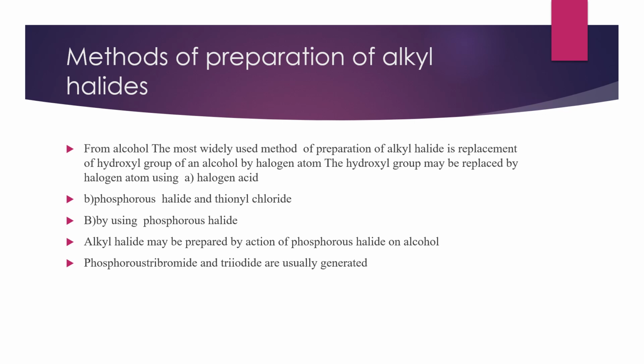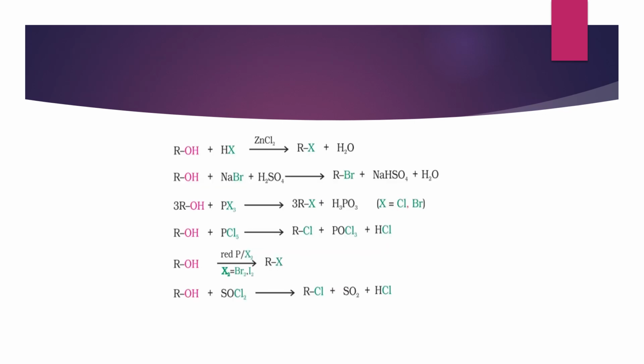And the second one is by using phosphorus halide. Alkyl halide may be prepared by action of phosphorus halide on alcohol. Phosphorus tribromide and triiodide are usually generated in situ. Here we can see the reaction ROH plus HX in presence of ZnCl2. We will get alkyl halide, that is RX plus H2O.